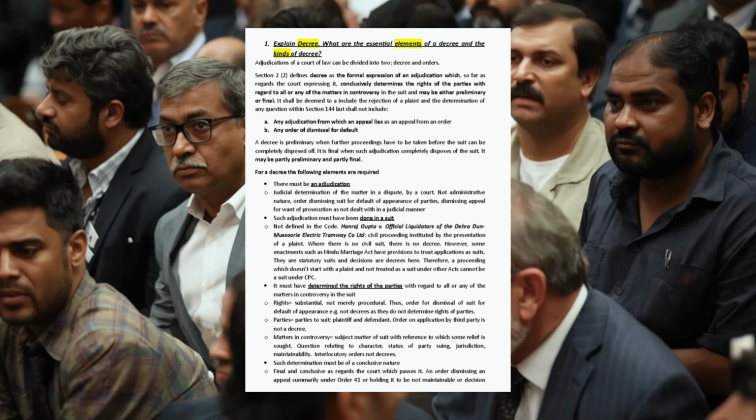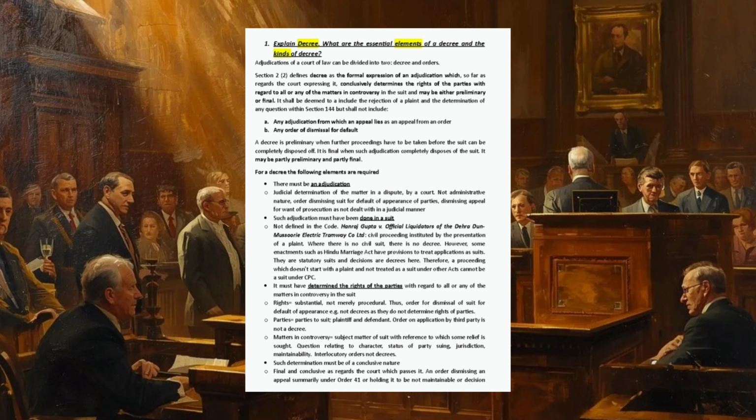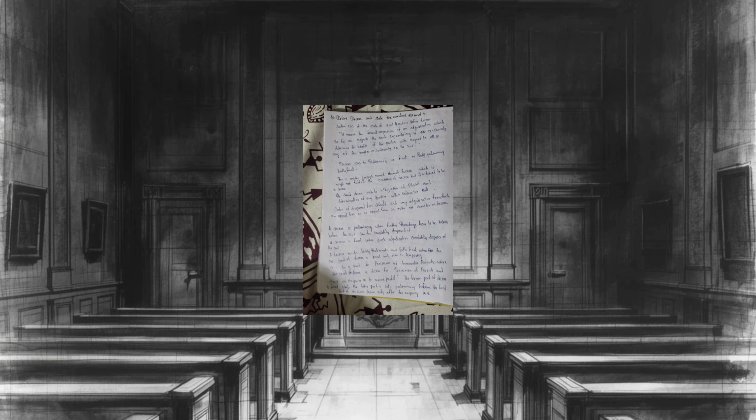When we are writing about the essentials of a decree, we can also add a point on what is not counted as a decree. But if you ignore those things, that's quite good, but don't write anything wrong. Okay, if you know something, then write. If you don't know or have any confusion, just avoid those things, because if you don't write something, you get 0. But if you write something wrong, you are communicating wrong information, and that shows the examiner that you are over smart, and this over smartness cuts your marks.